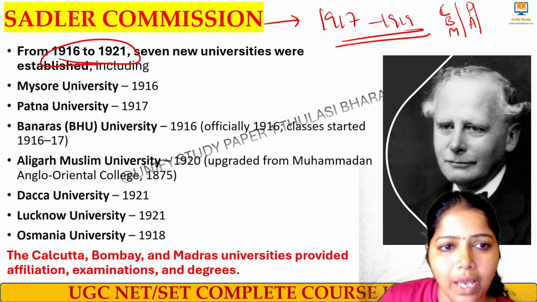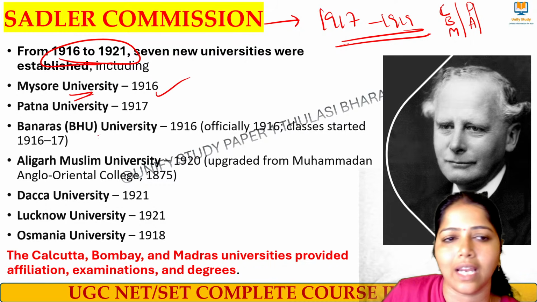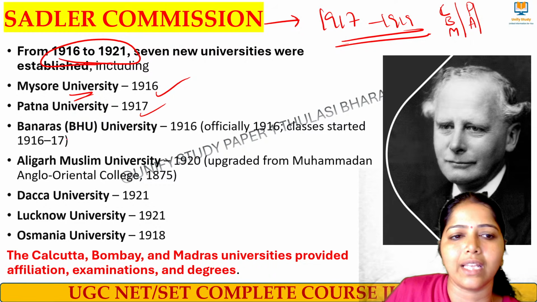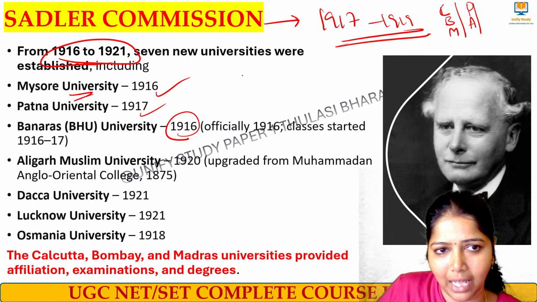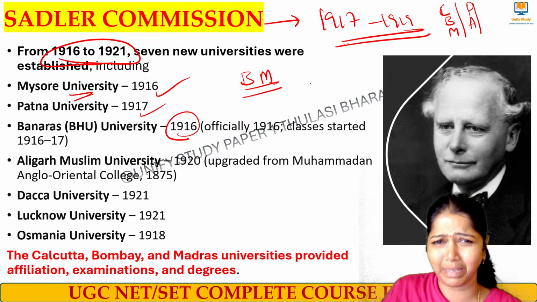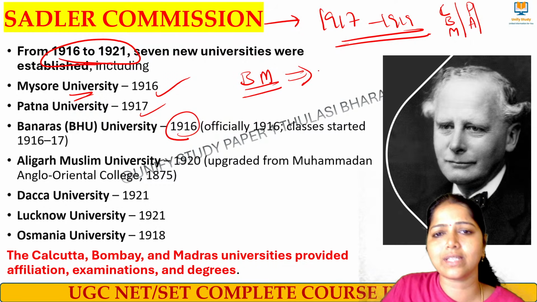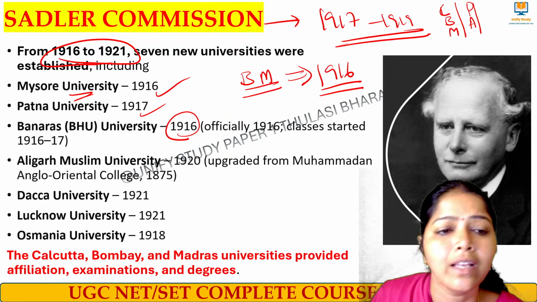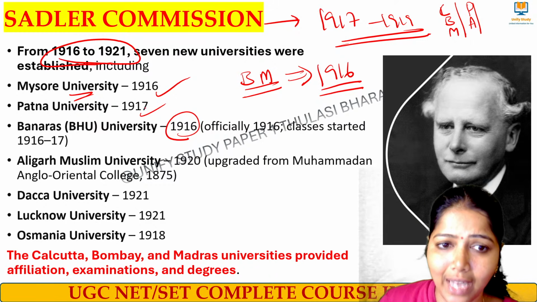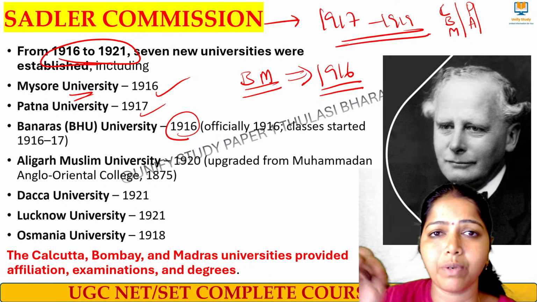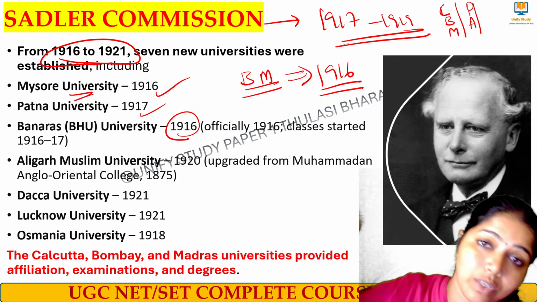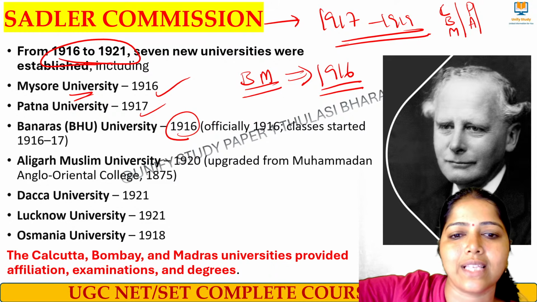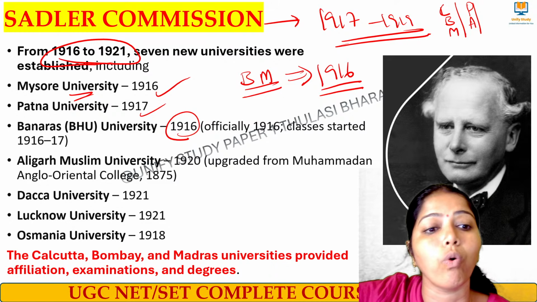What are all these universities? Mysore University 1916, Patna University 1917, Banaras Hindu University 1916. Okay, please note it down. Banaras Hindu University and Mysore University, BM. Okay, BMW car, BM. These universities were started during 1916. Patna University was started during 1917. Aligarh Muslim University became a university in 1920. But the college was started in 1875 itself as Mohammedan Anglo Oriental College.